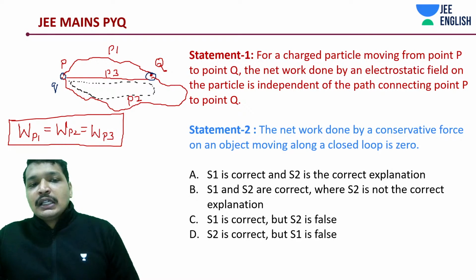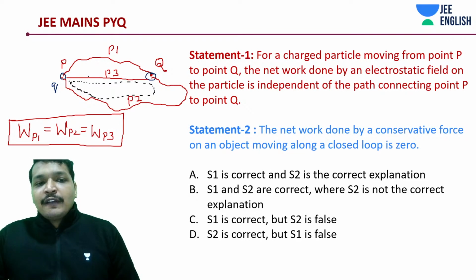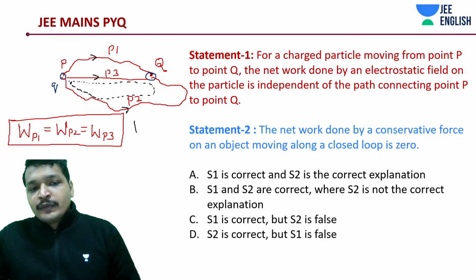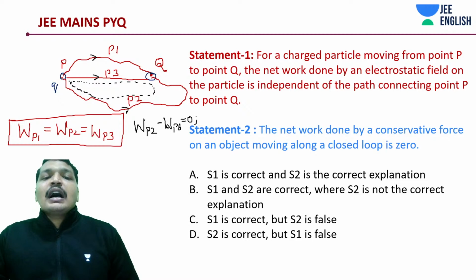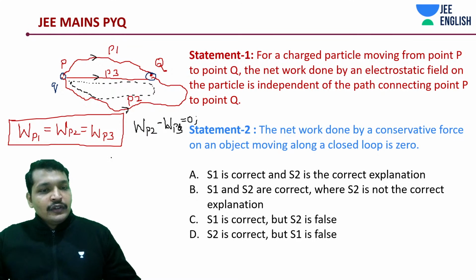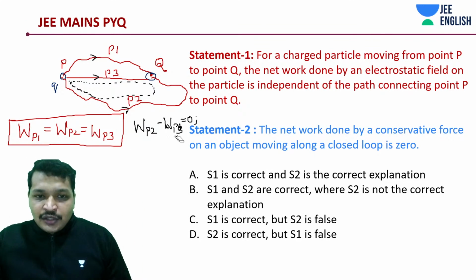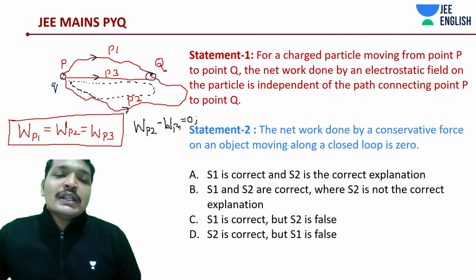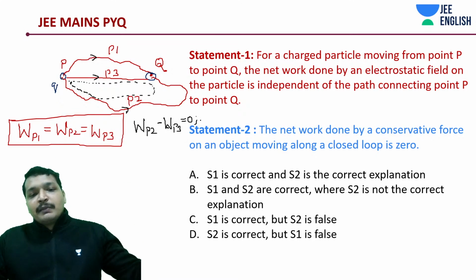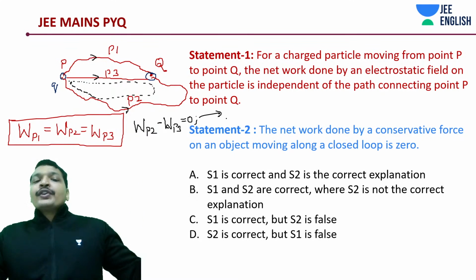As if this is the direction of path P2, this is the direction of P2, and the direction of what it should be, work done on path P2 minus work done on path P3 is equal to 0, and that is how you derive this conservative force thing. So statement 1 and statement 2 are correct, and in fact statement 2 is the correct explanation of statement 1. So you need to understand this concept.